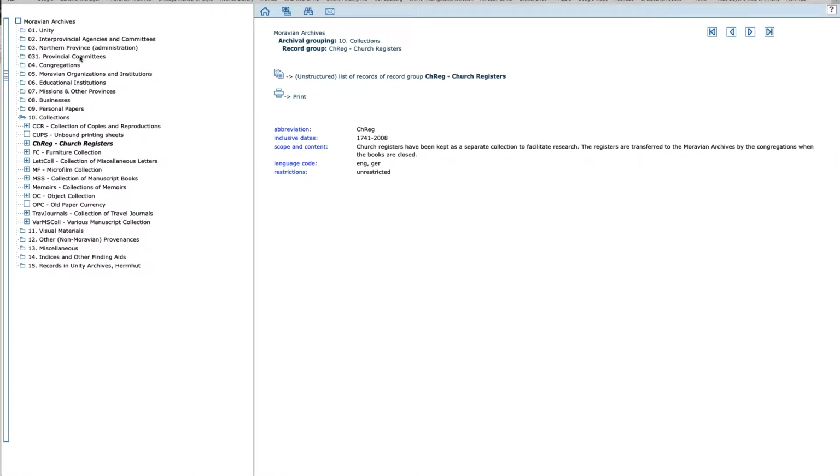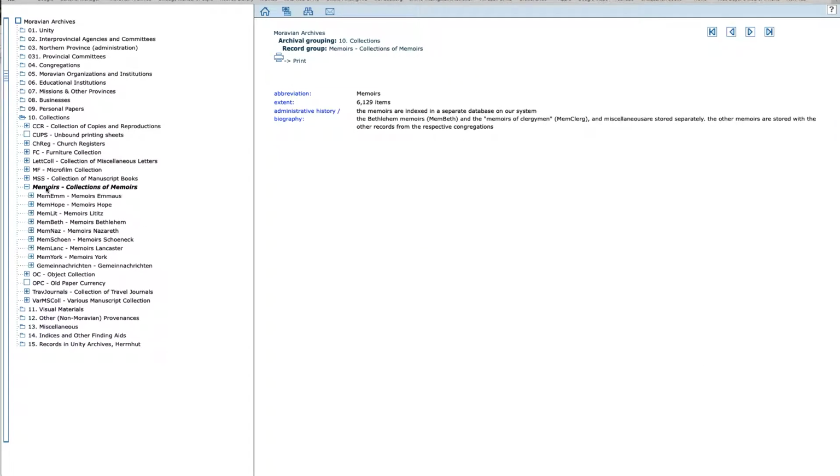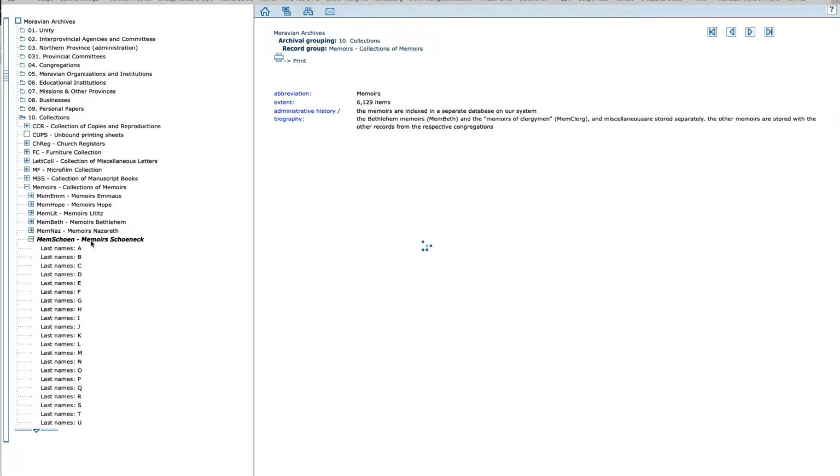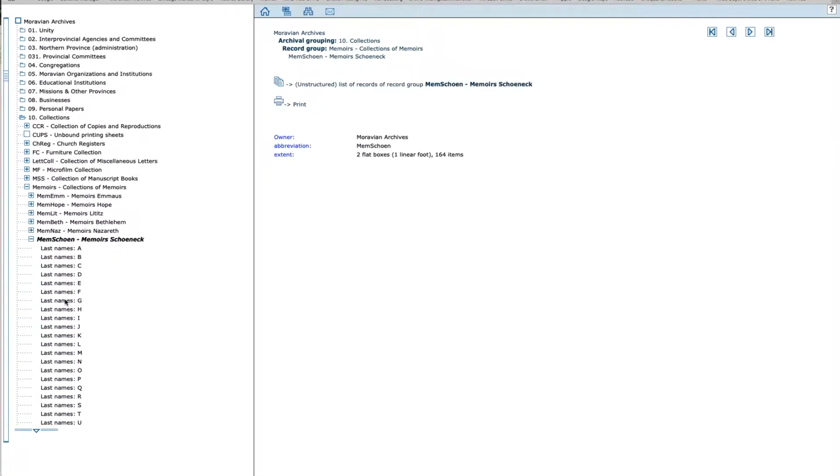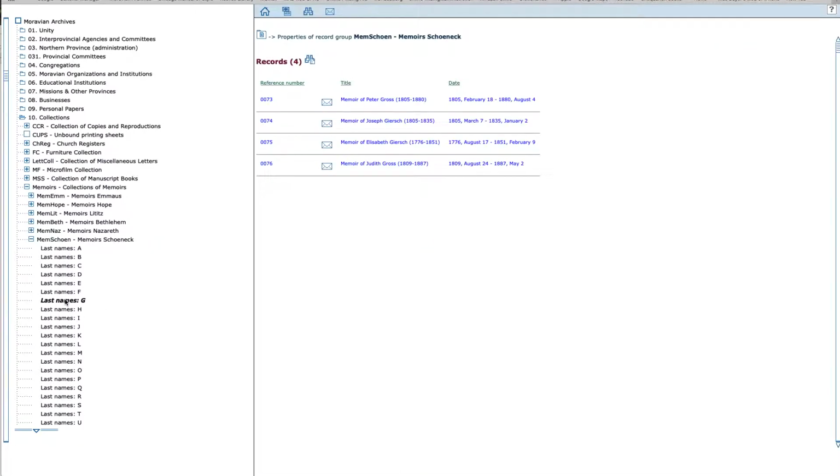That's the church registers. In this category collections, you will also find memoirs. You can search for memoirs here, and when you click on memoirs, you see that there are further subcategories. For example, the memoirs from Shenek are listed here. They're all organized in alphabetical order. So here we have all the memoirs from Shenek with names starting with a G.